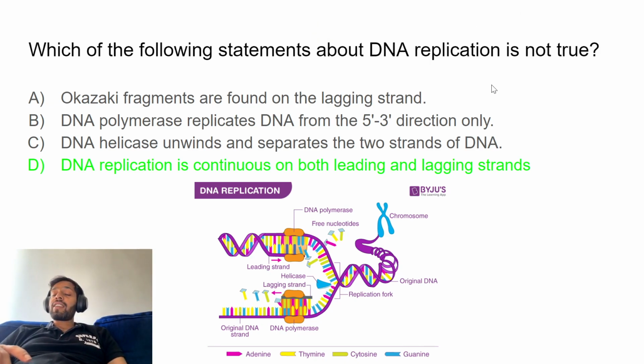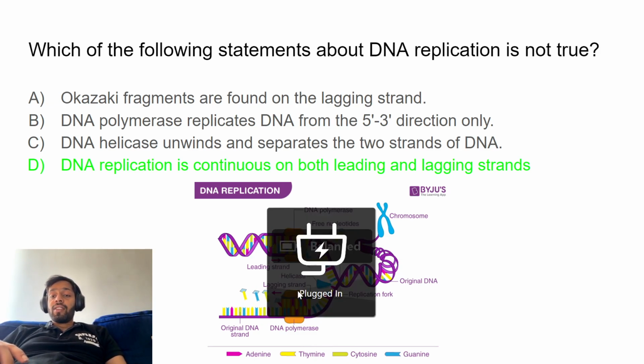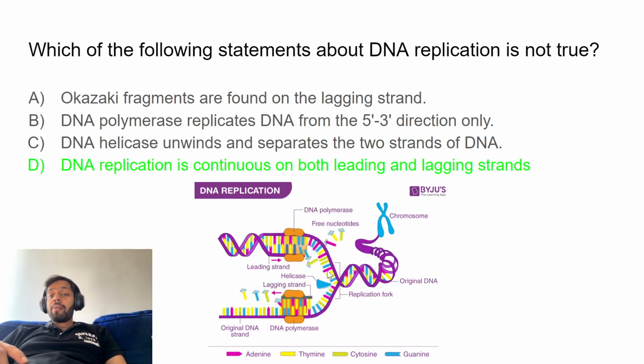And what are Okazaki fragments? So if you look at DNA replication, the replication on the leading strand goes from 5' to 3' direction, which is going to go straight forward with the DNA polymerase. So it does not have to break. But when it comes to the lagging strand, which is going from the 3' to 5' direction, the DNA polymerase can only replicate in one direction, which is 5' to 3'. So it has to do it in parts.